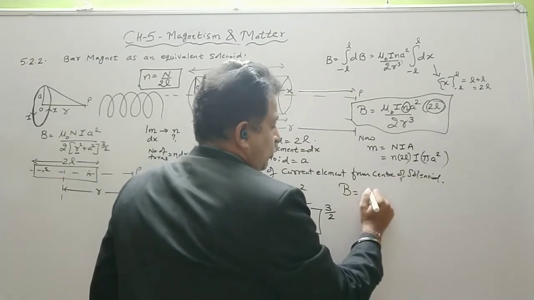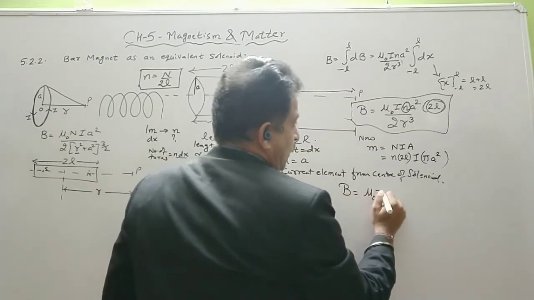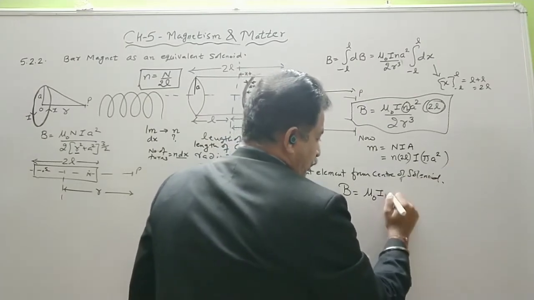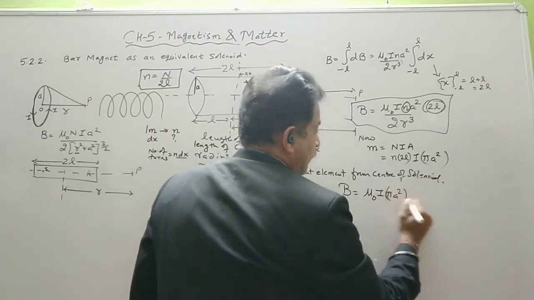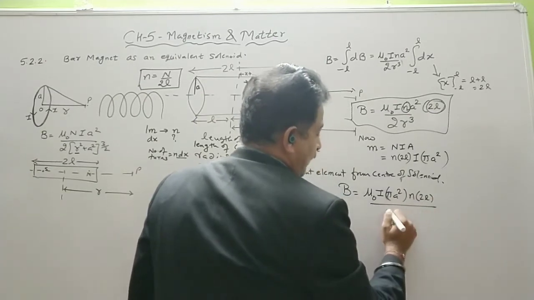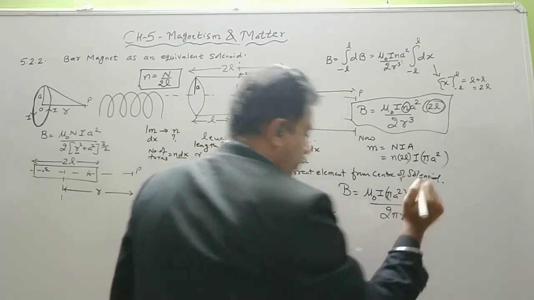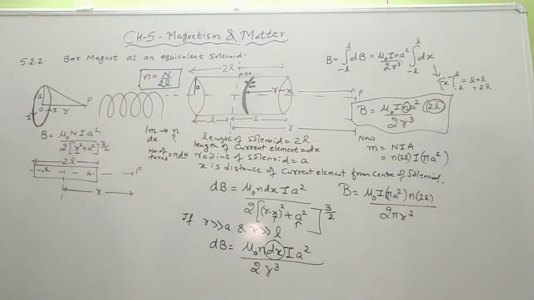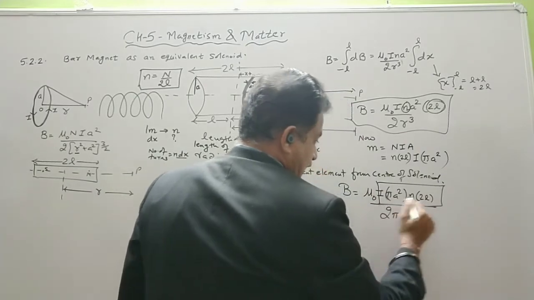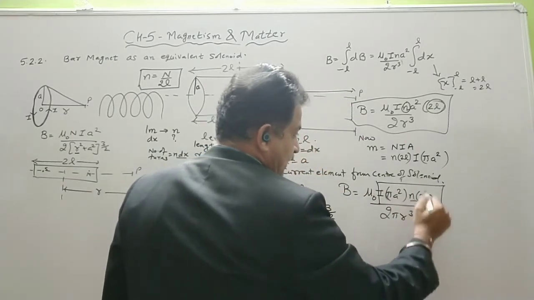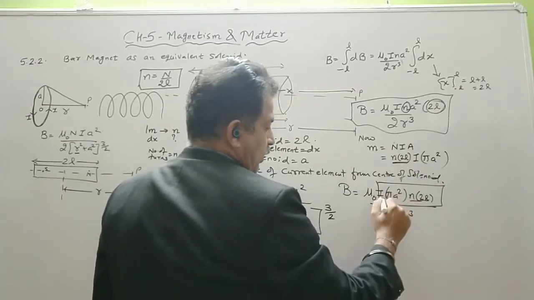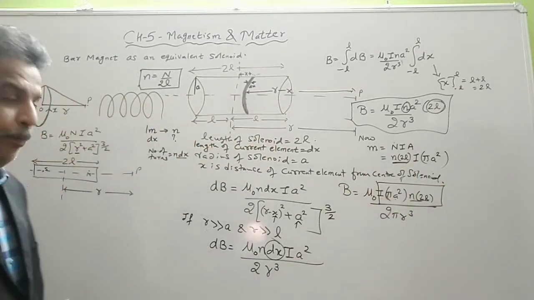So B is equal to mu naught I pi a square n twice L divided by 2 pi r cube. Now see this portion: both terms give capital N, which is n into twice L, and I A, so that is the magnetic moment.